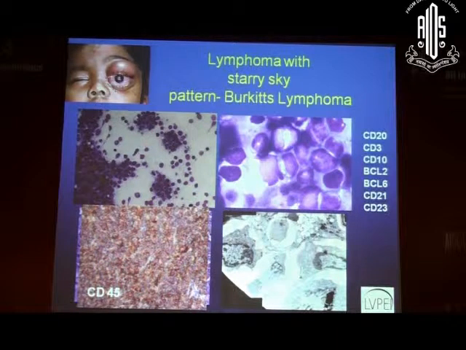And then these are the markers which we do when we get a case of lymphoma: CD20, CD3, CD10, BCL2, BCL6, 21 and 23. So Burkitt's will be positive for CD20, CD10 and BCL6. It will be negative for BCL2.